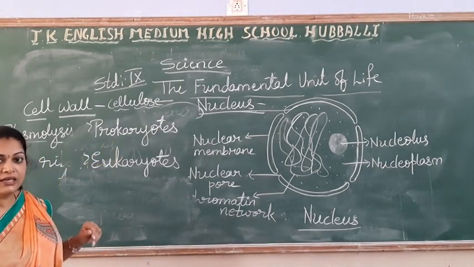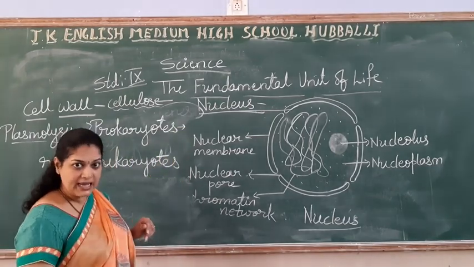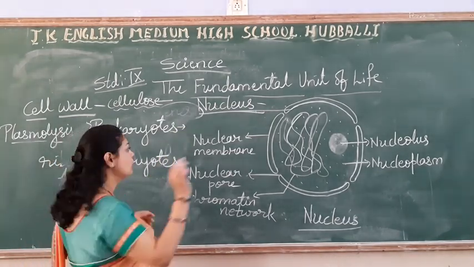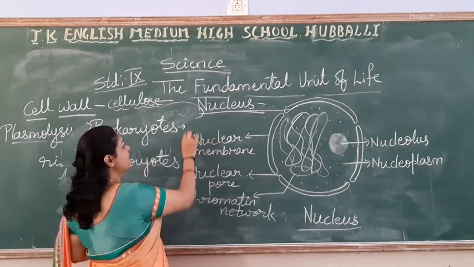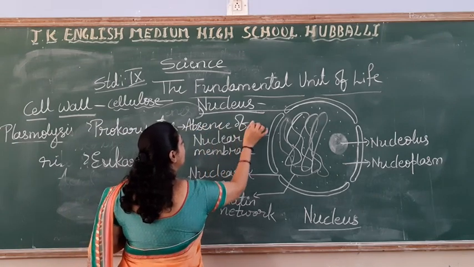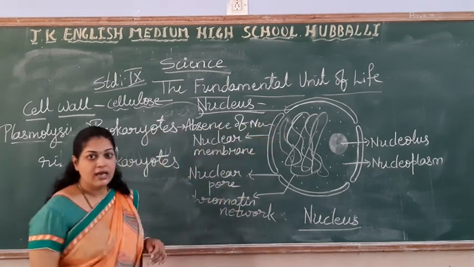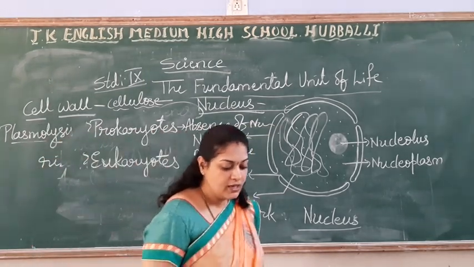Prokaryotes. What is the meaning? These are the organisms in which cell, in which body, you don't find a definite nucleus. So we can call it absence of nucleus. Absence of nucleus. In which organisms, students?